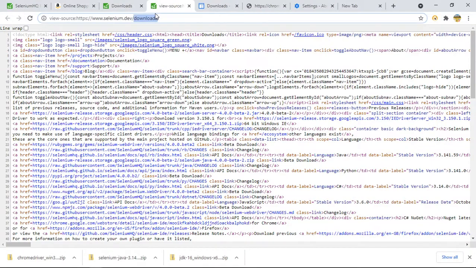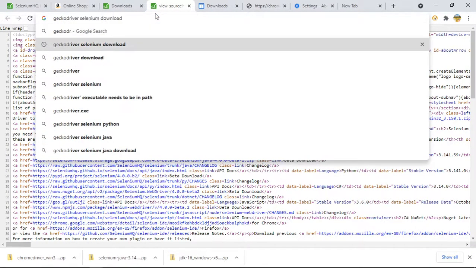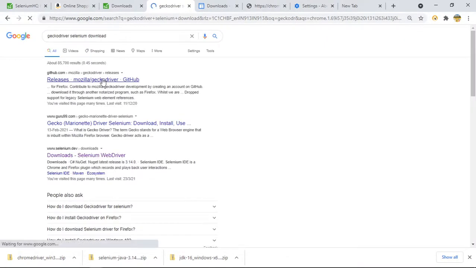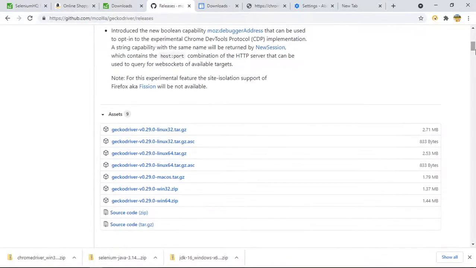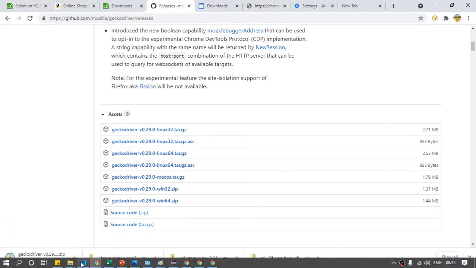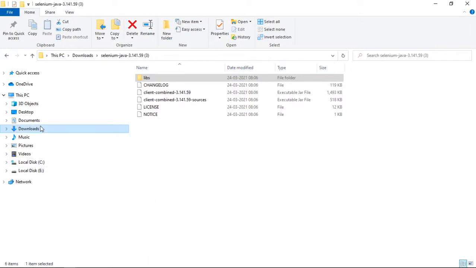If I search Gecko driver, you can see so many links coming. Just say Gecko driver Selenium download, and it will be available on GitHub as well. Click the link. Here, if you come down, as we are working on Windows 64-bit, I can download this one. Click this and it will start downloading. I already have this on my machine.